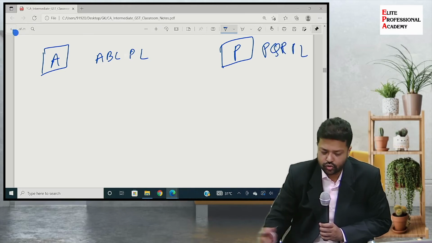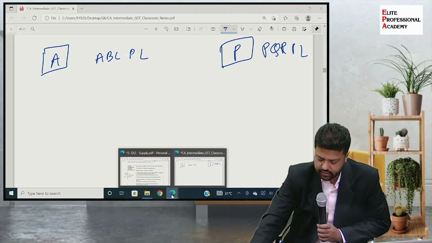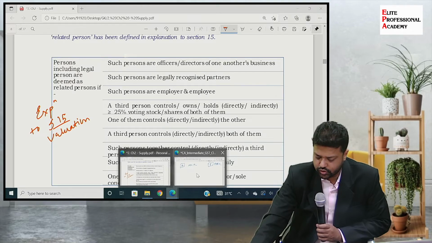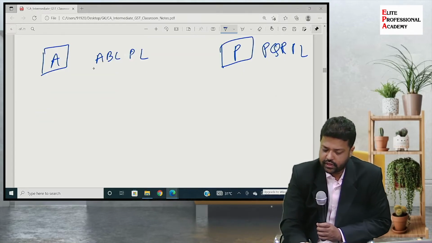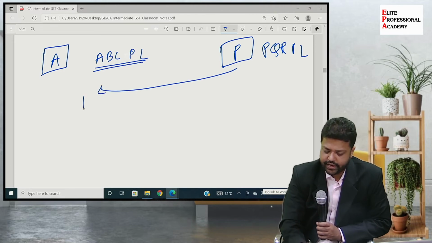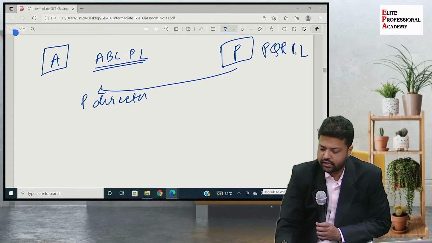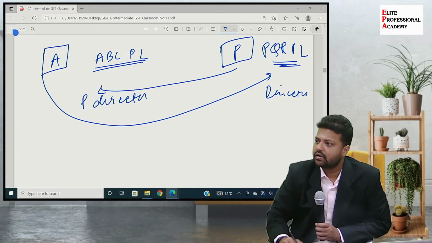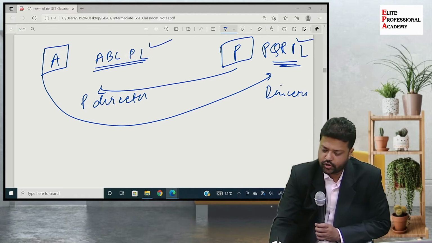Okay, so what the entry says is that such persons are officers or directors of one another's business. So this ABC Private Limited takes P as director, and this PQR Limited takes A as director. Then ABC and PQR are related persons.